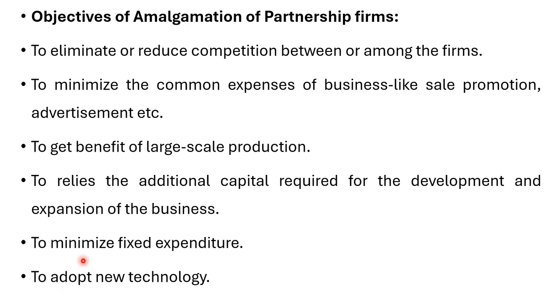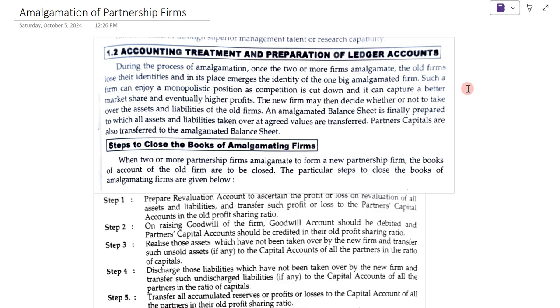Now next we will see the accounting treatment for amalgamation of partnership firm. In amalgamation of partnership firm, there are some accounting treatments and some ledger accounts to be prepared. Why is this required? Because when there is a new formation, the old firms' assets and liabilities are taken over.